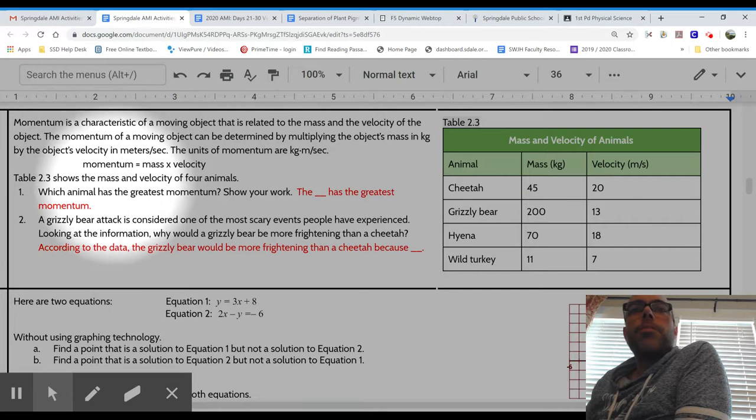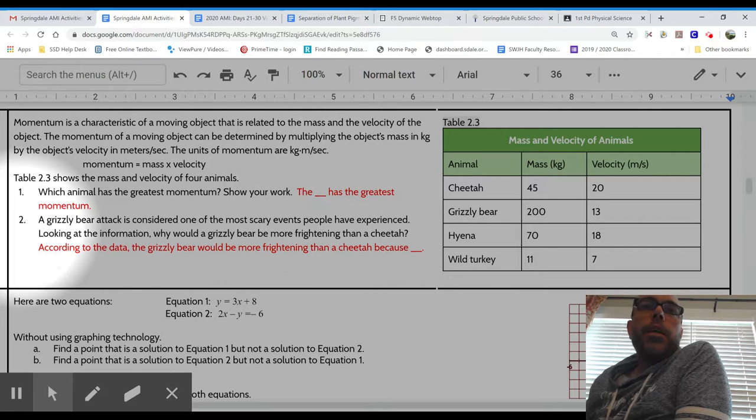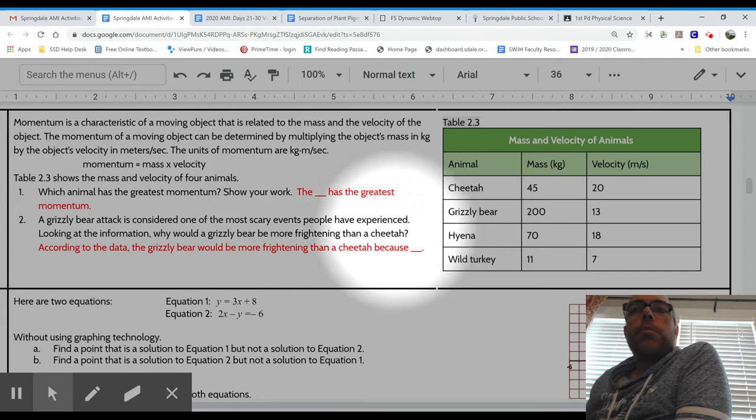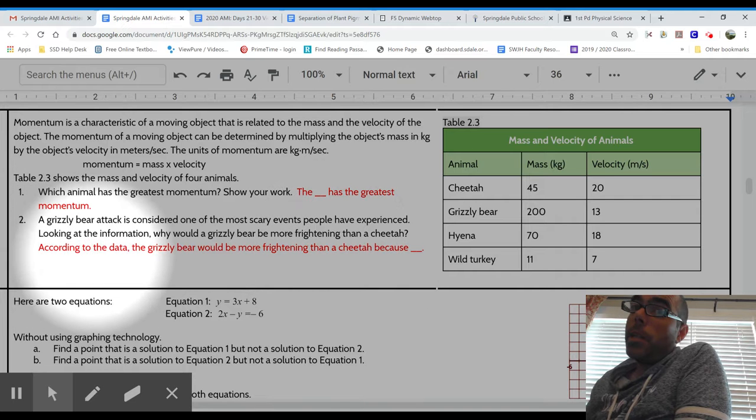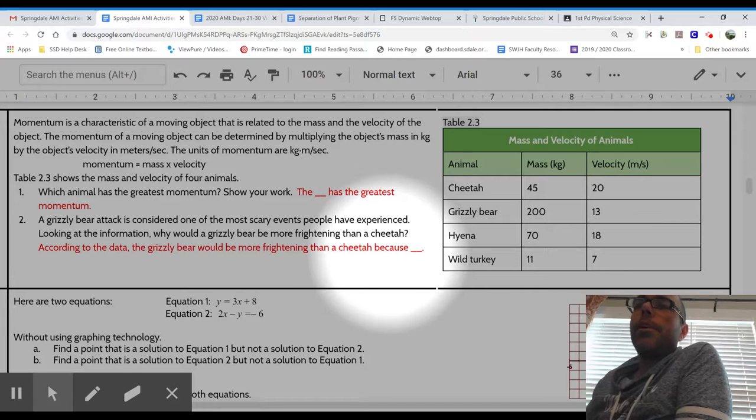Table 2.3 shows the mass and velocity of 4 animals. 1. Which animal has the greatest momentum? Show your work. The blank has the greatest momentum. 2. A grizzly bear attack is considered one of the most scary events people have experienced. Looking at the information, why would a grizzly bear be more frightening than a cheetah? According to the data, a grizzly bear would be more frightening than a cheetah because...